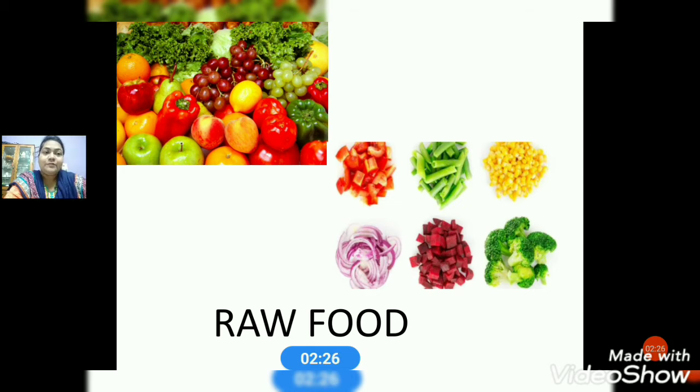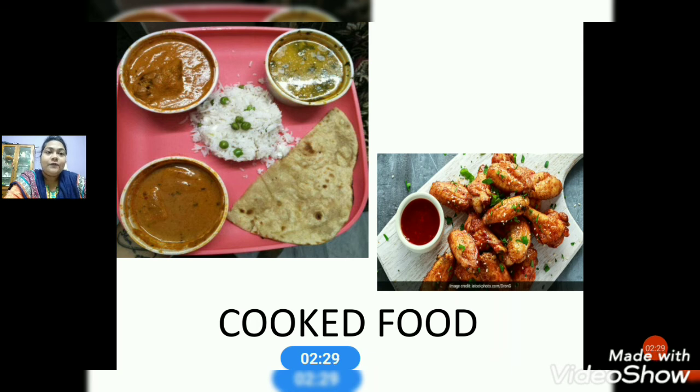Okay, children. Now moving to the next slide. It is the cooked food. You can see there are different things, that rice. We know rice we get from cereals. Then wheat also, that roti. It comes from cereals. There are sabjis, different vegetables like mutter and all. Then pulses. Then we have different kinds of pulses that need to be cooked. You can't eat those items raw. Even meat and fishes, you can't eat it raw. You have to cook it and eat the food.